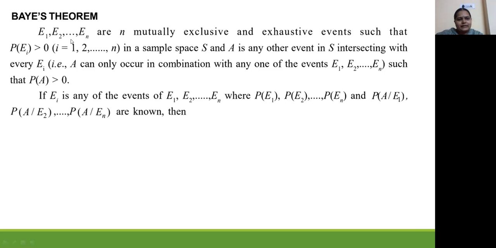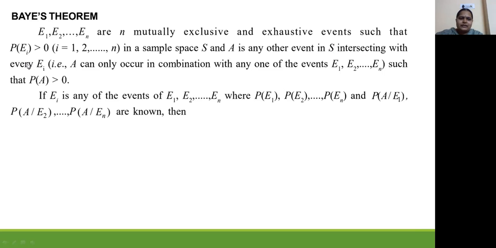Here we have n events, E1, E2, En, which are n mutually exclusive and exhaustive events such that P of Ei is greater than 0, where i equals 1, 2 up to n, in a sample space S. So these are all independent of each other; one does not depend on the others. And A is any other event in S intersecting with every Ei.